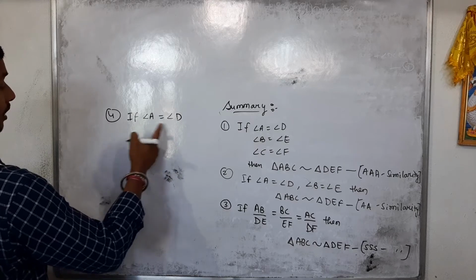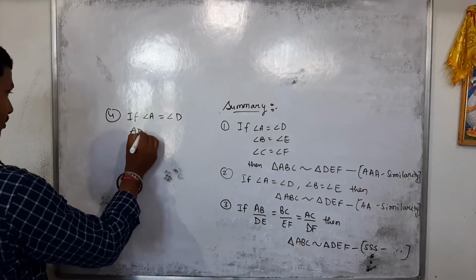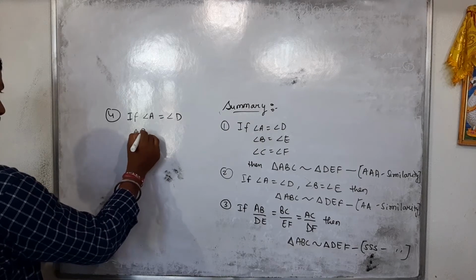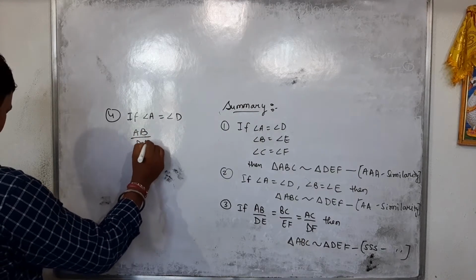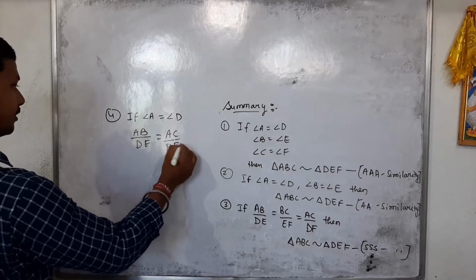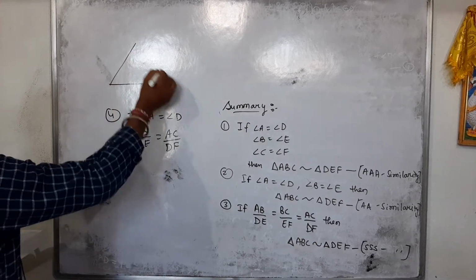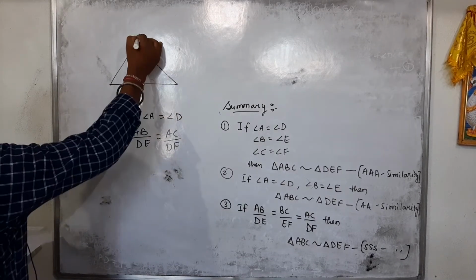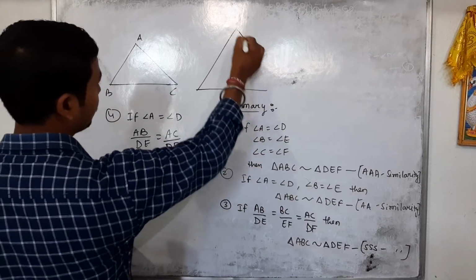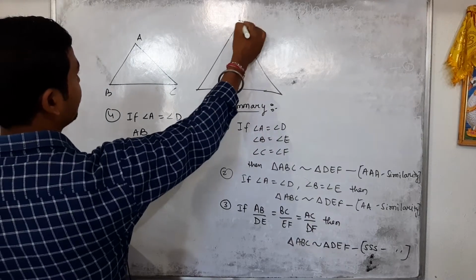And the fourth one, that is if one angle, corresponding angles are equal and that is AB divided by DE is equal to AC divided by DF. So we can see here clearly, we have two triangles, ABC and we have another triangle DEF.